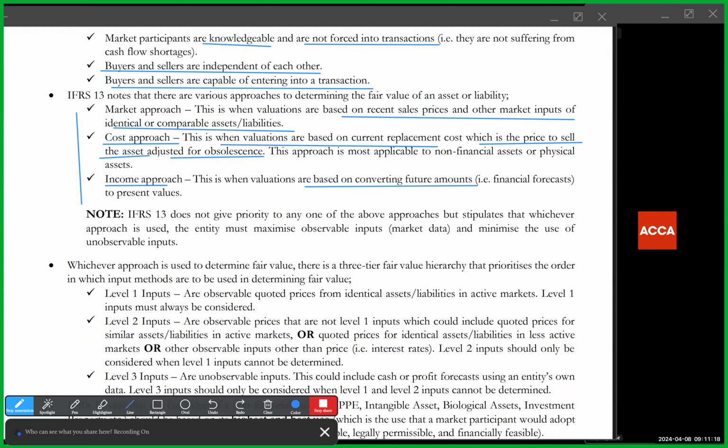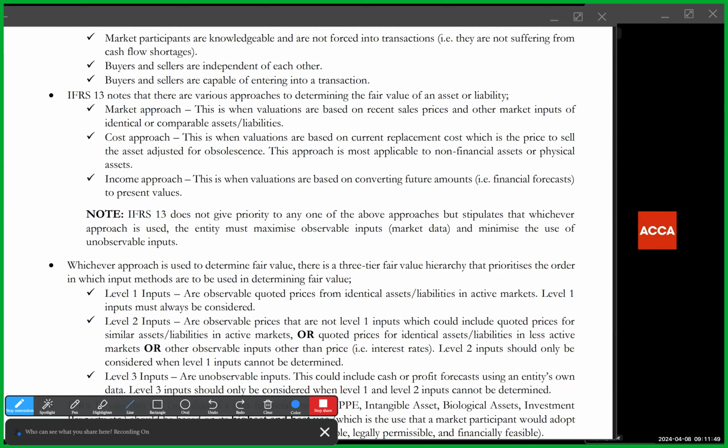Now, the standard does not give priority to any one of the above approaches, but it states that whichever approach is used, always maximize observable inputs. Observable inputs are inputs that you don't manipulate. They're basically market data. You get them from the market. You get them from what the market is saying. Because if you use unobservable inputs, which are inputs within the company, it is prone to manipulation. Okay, so the standard says minimize the use of that and maximize observable inputs.